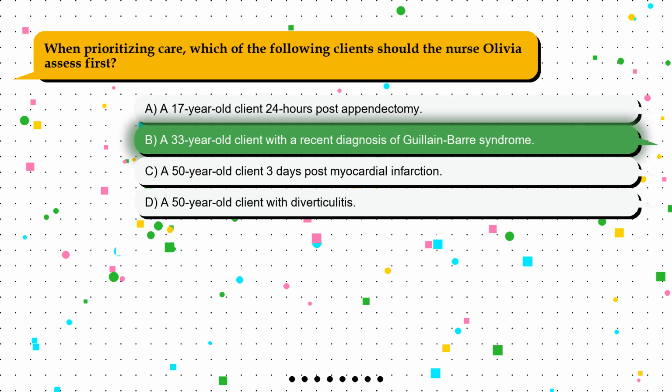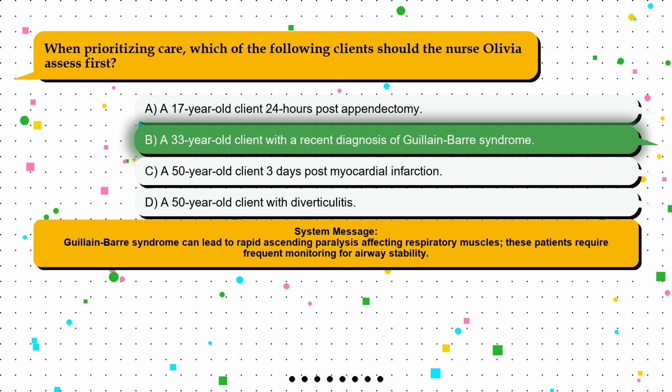The correct answer is option B. A 33-year-old client with a recent diagnosis of Guillain-Barré syndrome. Guillain-Barré syndrome can lead to rapid ascending paralysis affecting respiratory muscles. These patients require frequent monitoring for airway stability.